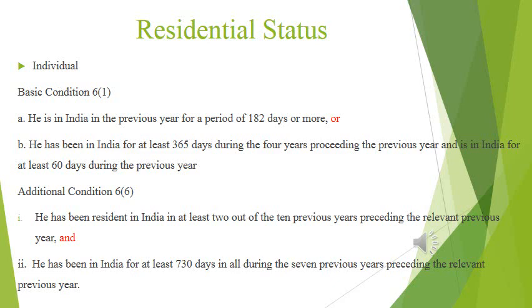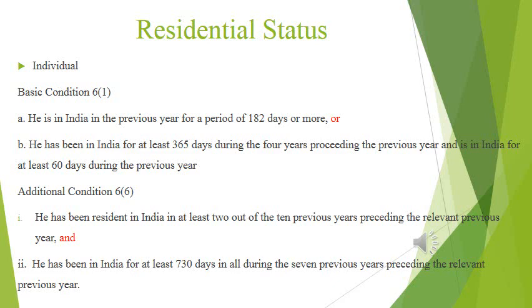Basic condition: he is in India in the previous year for a period of 182 days or more. We know what is meant by previous year. Previous year is the year which is just preceding the financial year, as we discussed in our previous lessons.